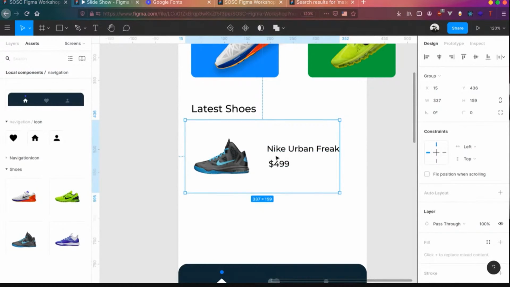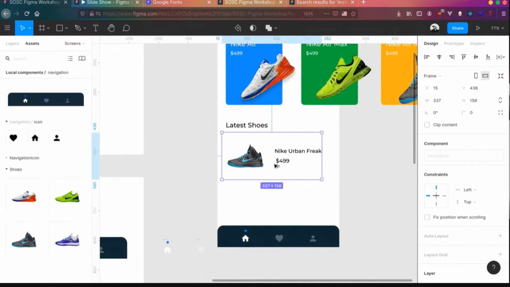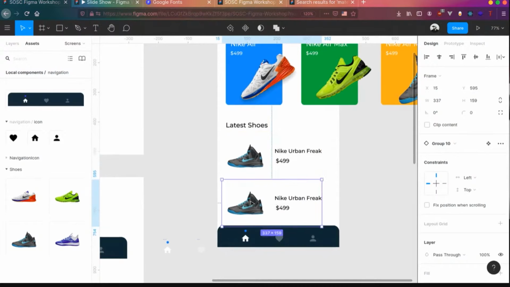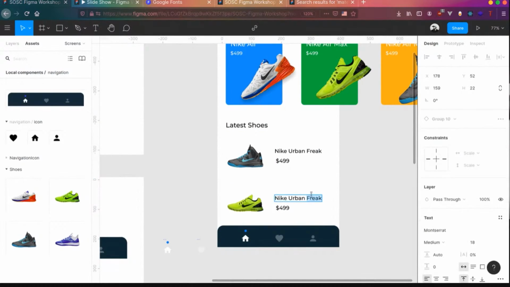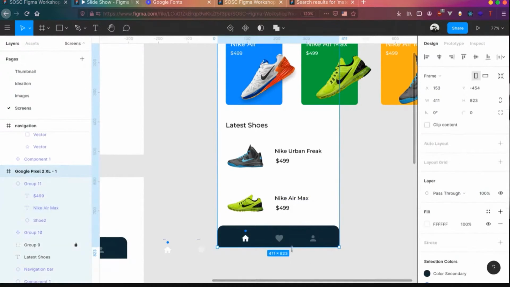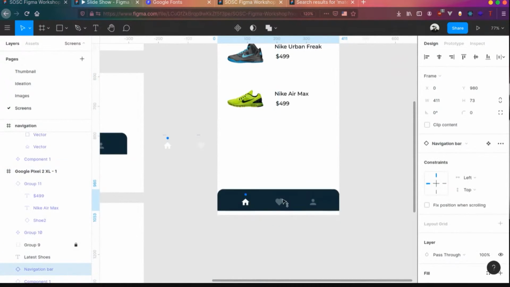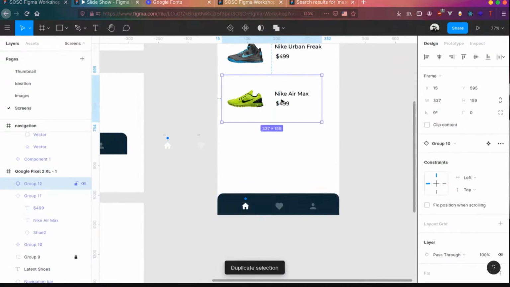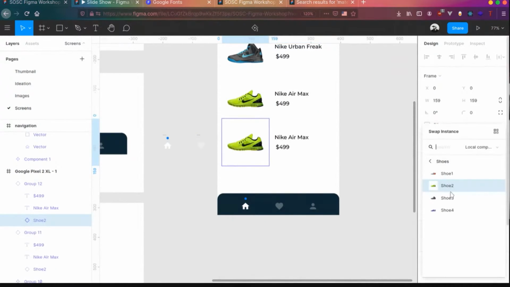Ctrl+G, and create a component. Now we can duplicate this and change the image over here, shoe 3 to some other shoe. Nike Air Max. So since we have more content that's coming now, what we need to do is resize our screen. So we can make it a bit wider and bring this thing down. And we can make one more copy of it and change this to shoe 4.